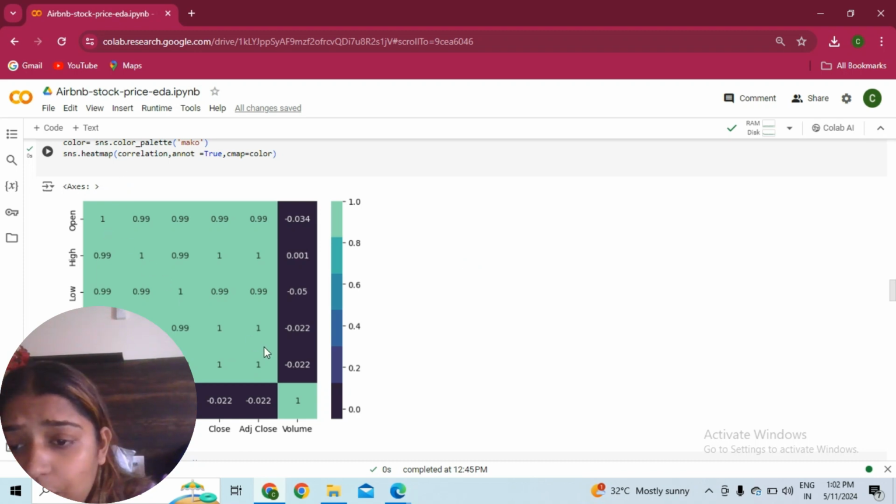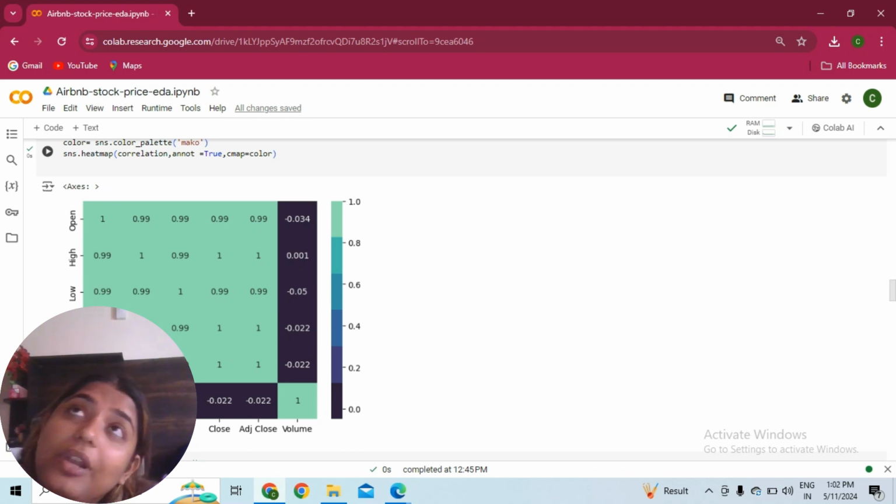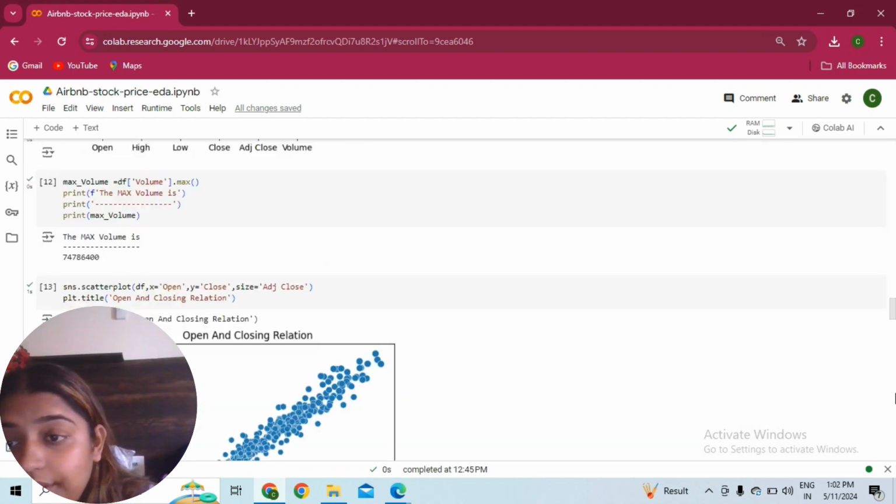See, the diagonal is 1, 1, 1, 1, so the features are correlated with themselves very strongly. Where it is having lower values, for example minus 0.03 for open with volume, open and volume are quite not correlated to each other. So this plot you need to understand very carefully, and this is also important.